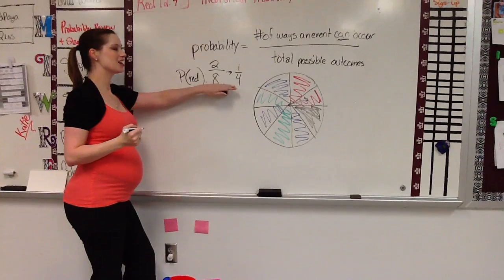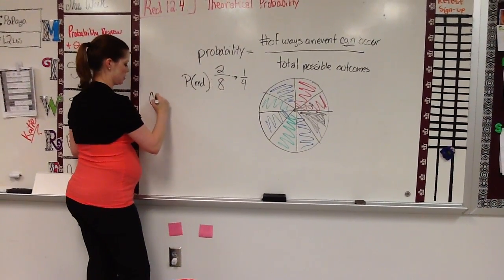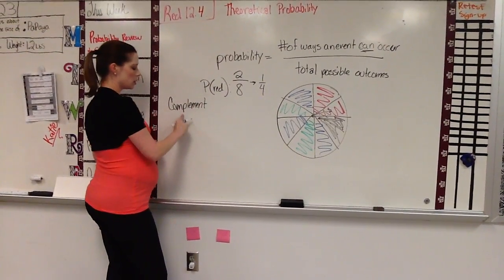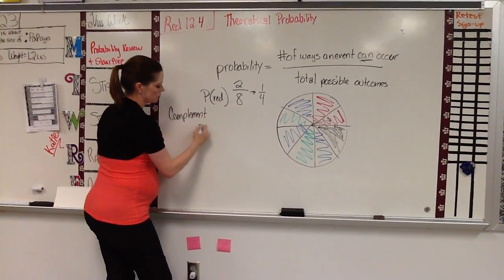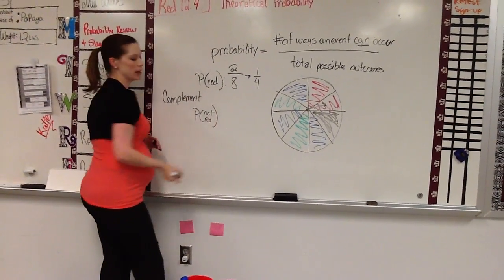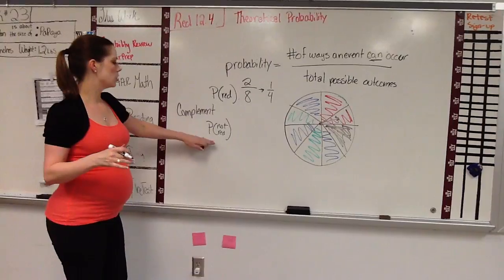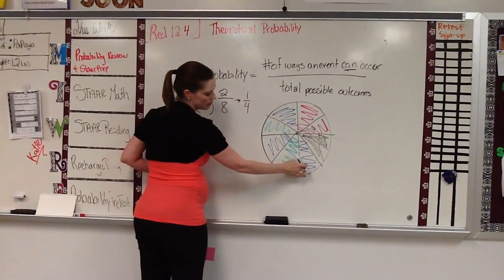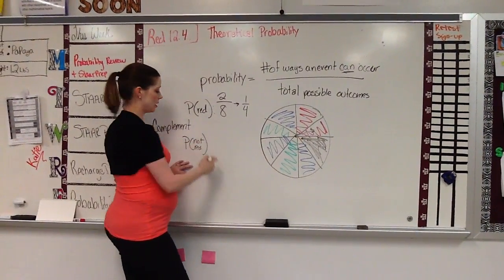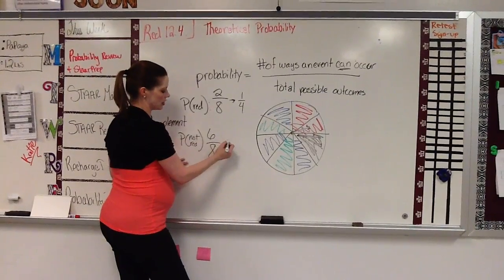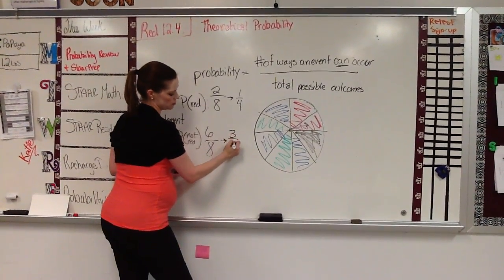The complement, which was part of your vocabulary a while back, would be P is not red. Meaning the opposite. What else could happen? Not red. Well, let's look up here. We see 1, 2, 3, 4, 5, 6 of them are not red. So 6 out of 8, and I reduced it down to 3/4.